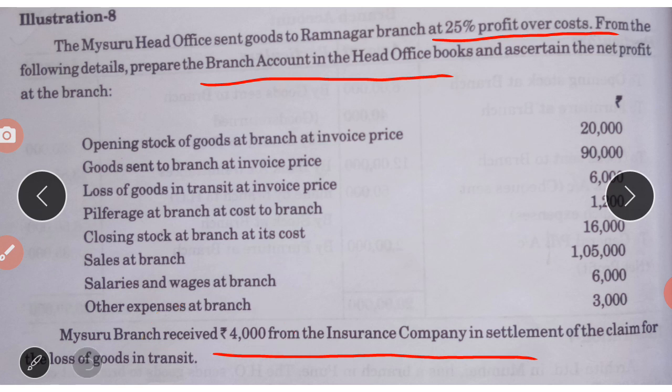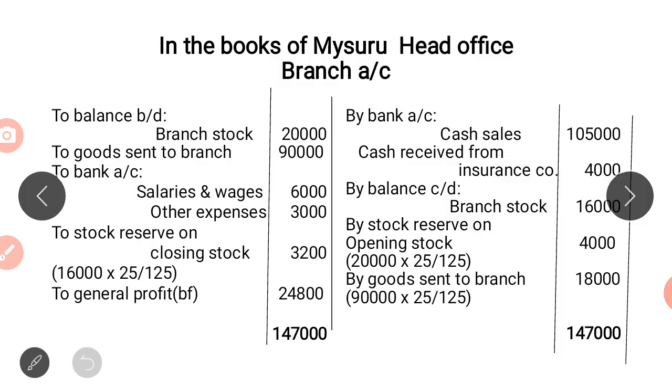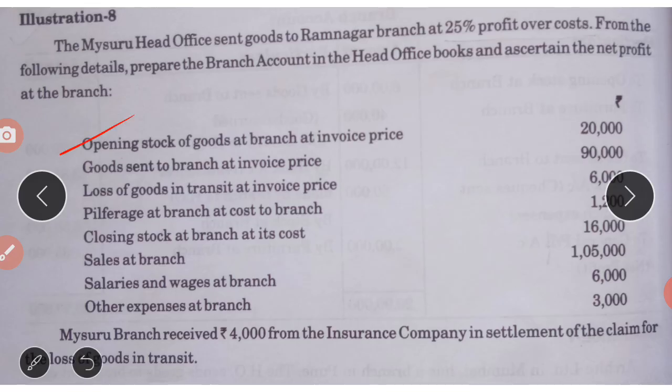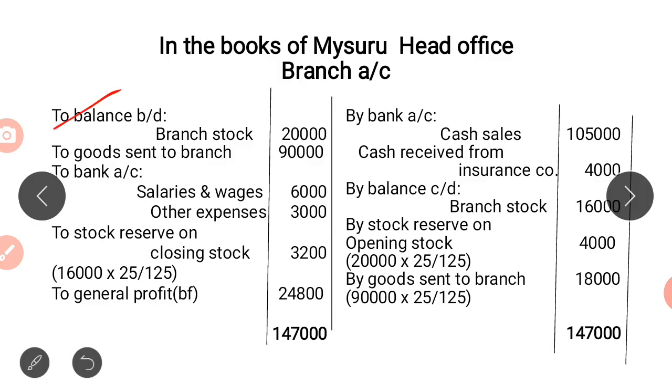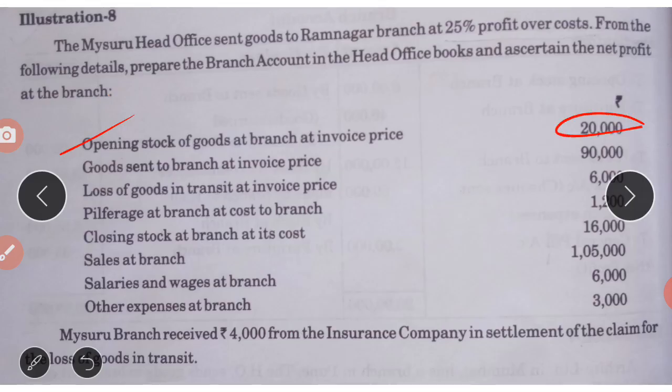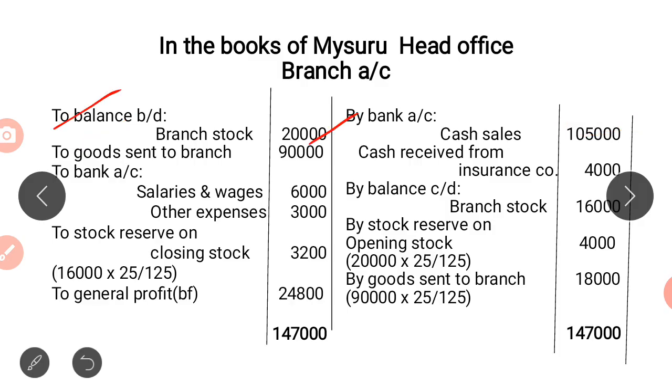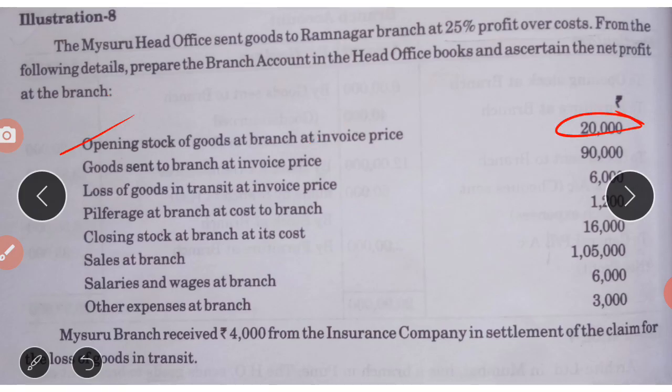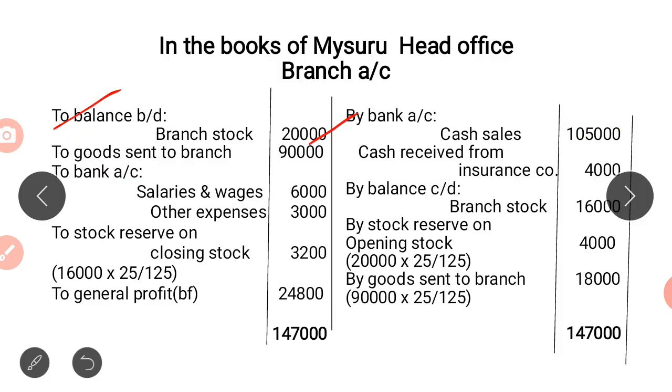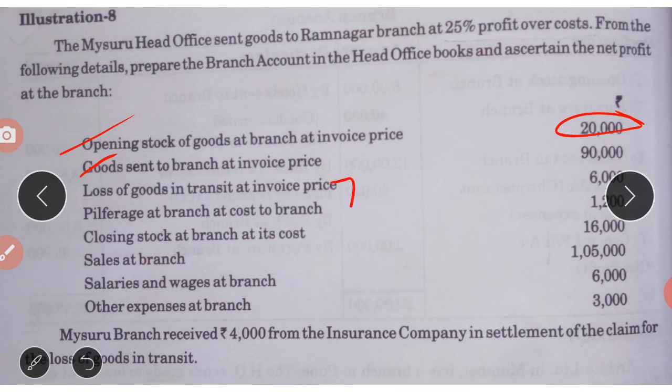So if we see the solution of this problem, first thing is opening stock of goods at branch. To balance brought down, branch stock, what is the amount? 20,000. Next, they have said goods sent to branch at invoice price. So to goods sent to branch, 90,000. Next, loss of goods and pilferage, as I said, are not recorded in the branch account.